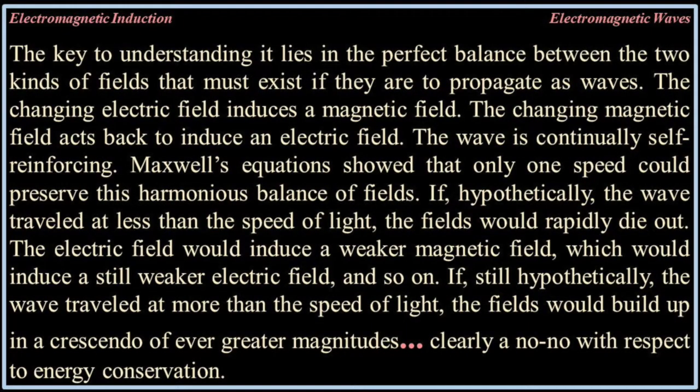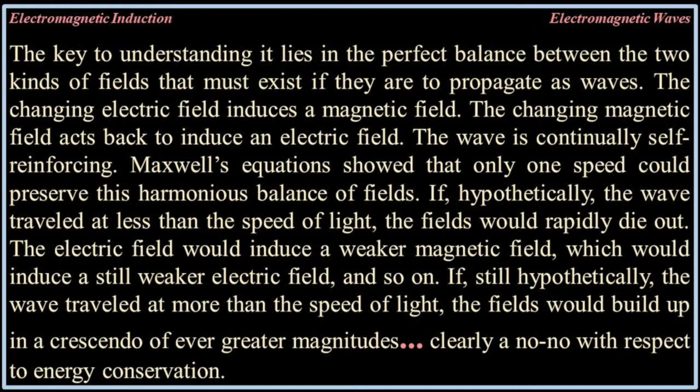The key to understanding it lies in the perfect balance between the two kinds of fields that must exist if they are to propagate as waves. The changing electric field induces a magnetic field. The changing magnetic field acts back to induce an electric field. The wave is continually self-reinforcing.